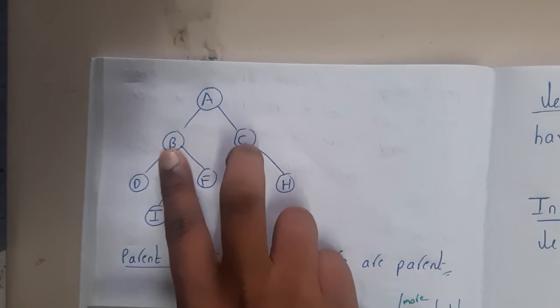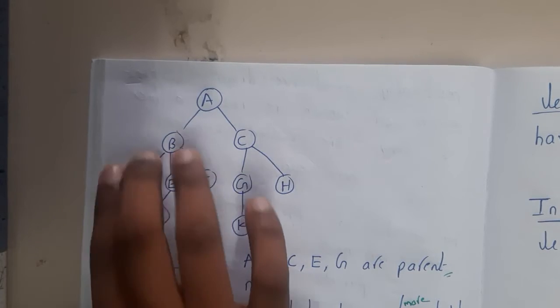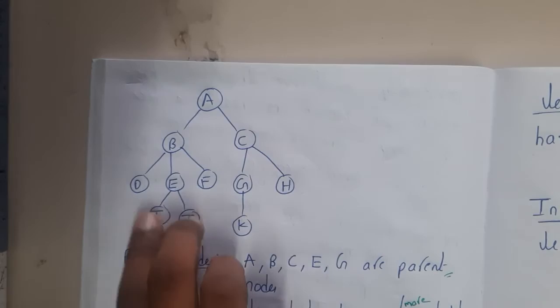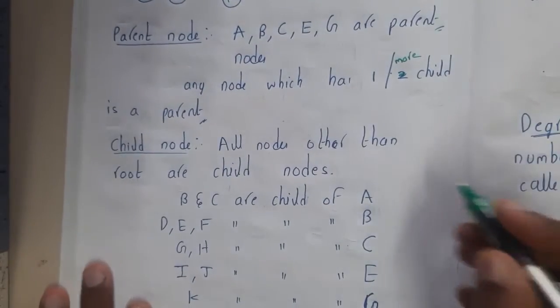So basically if you take B and C, they are the child of A. If you take D, E and F, they are the child of B. Similarly, if you take G and H, they are the child of C. Similarly, I and J are the child of E and K is the child of G. So in that way, everyone is a child other than the root.